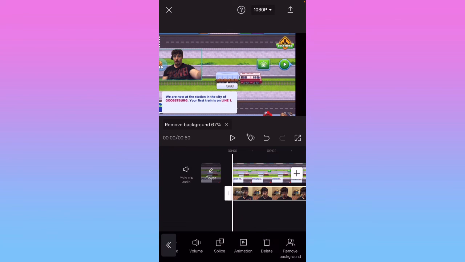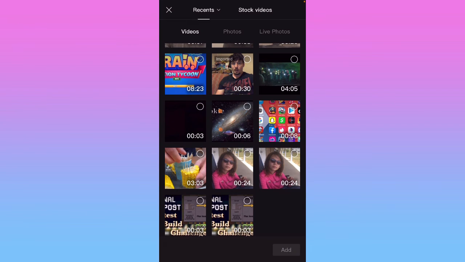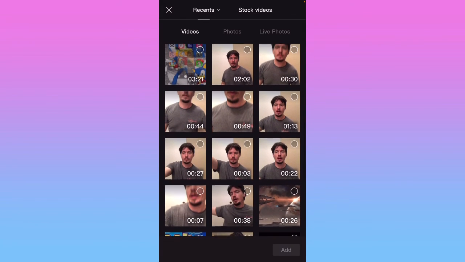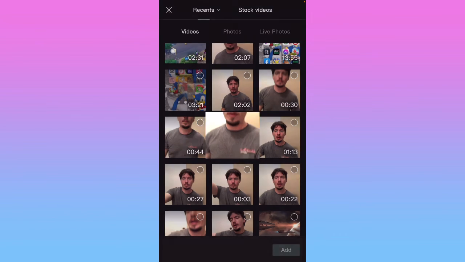There is so much in all of these apps, and some of them do kind of the same thing. As you can see here, this removes the background where you can see the gameplay behind me. As soon as it's done, we're going to export it. In fact, we're going to try something new. So background removed, go back, add another overlay. Let's say me talking earlier. I did so many cuts of these. We're going to do the 49-second one.